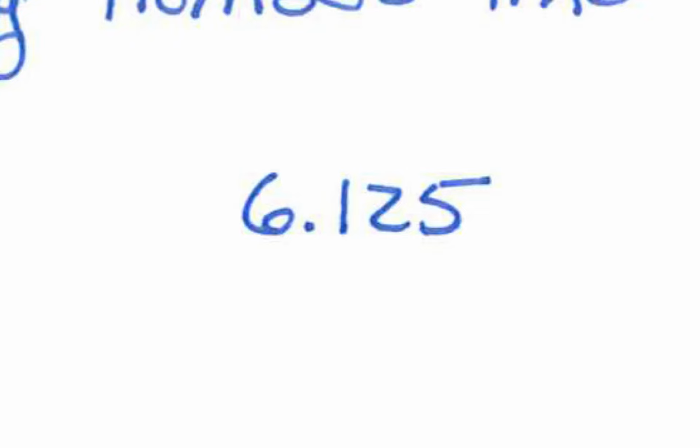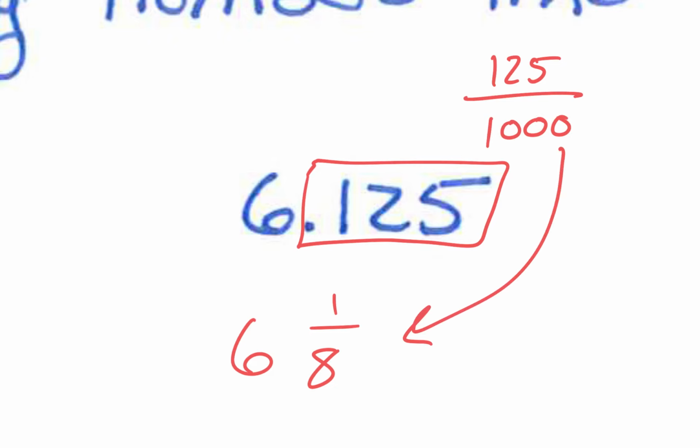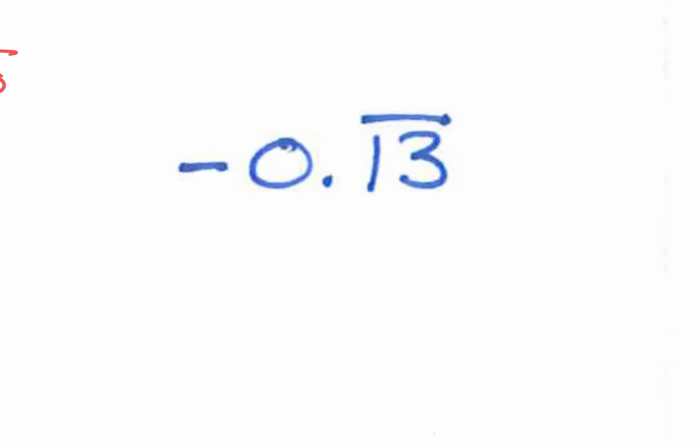Okay, 6.125. If you want to look at yesterday's notes, you'll know that 0.125 is a fraction. Do you remember which fraction it is? William? Nice job. It's 6 and 1/8. If you didn't know that, 0.125 would be 125 over 1,000, and then you simplify. It simplifies to 1/8.